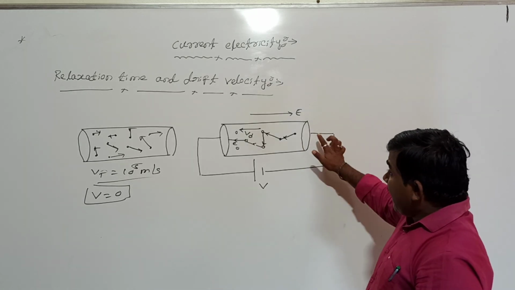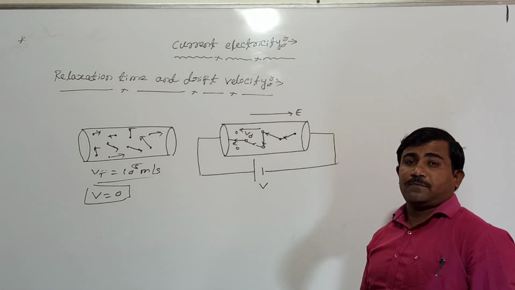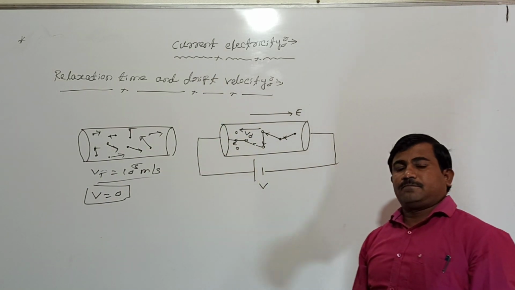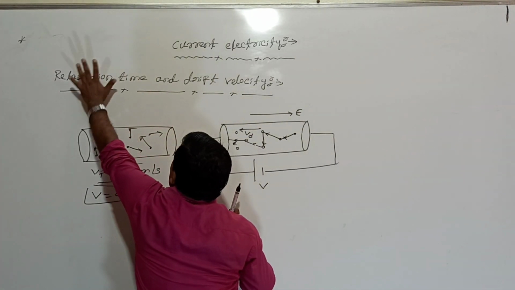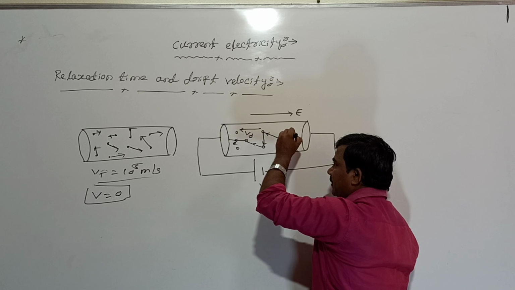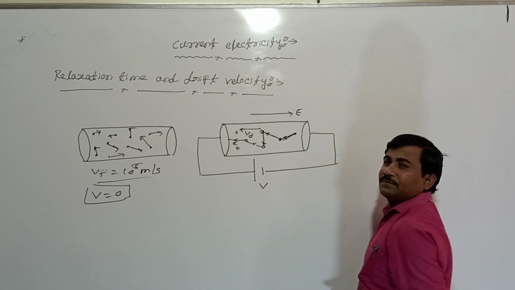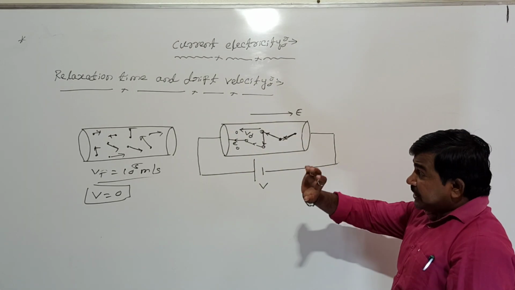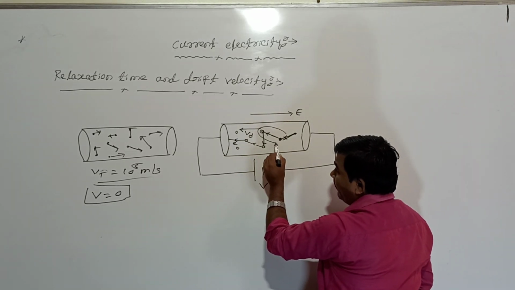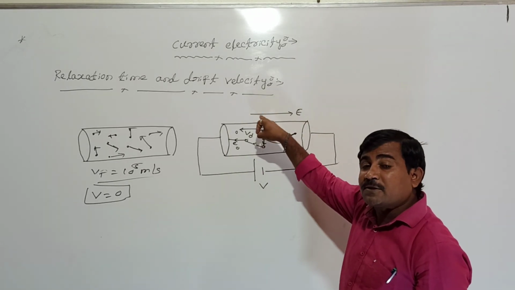And when electrons are moving from one point to another, they collide with the positive ions. Based on these collisions, we define the relaxation time. Let us define relaxation time. The electron beginning from this point collides with one positive ion, and again collides with another. Relaxation time is the average time interval between two successive collisions of free electrons with the positive ions in the presence of an external electric field.